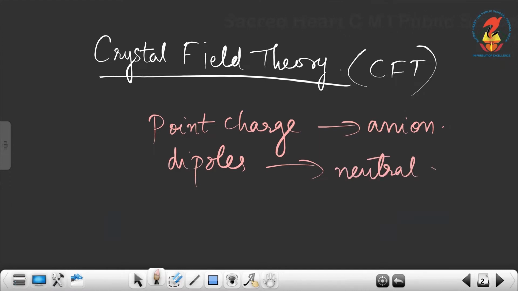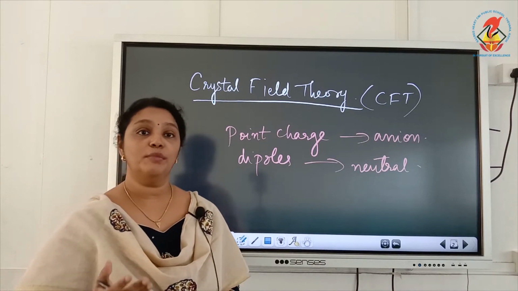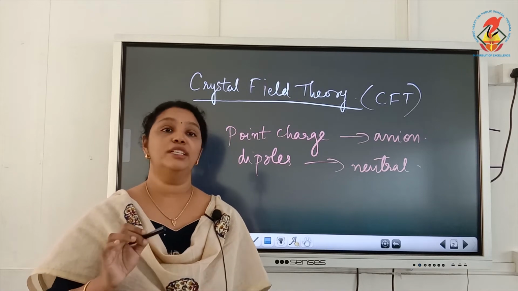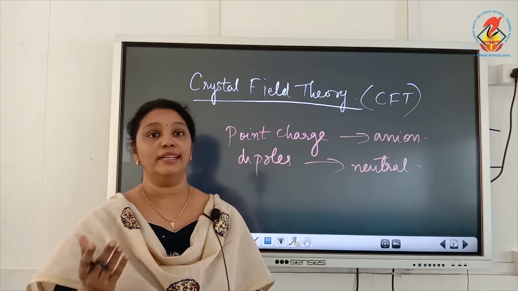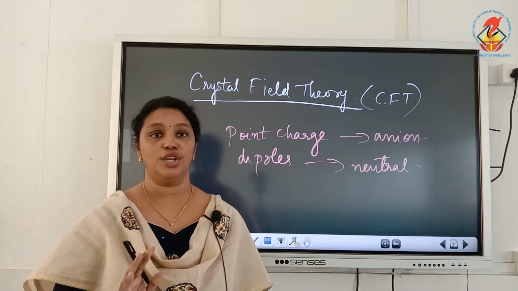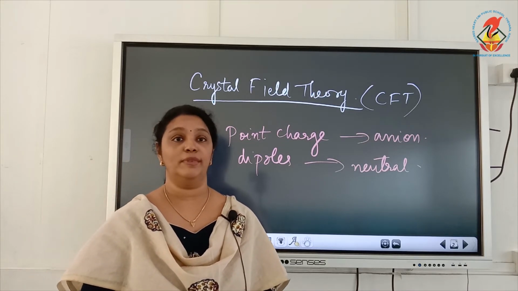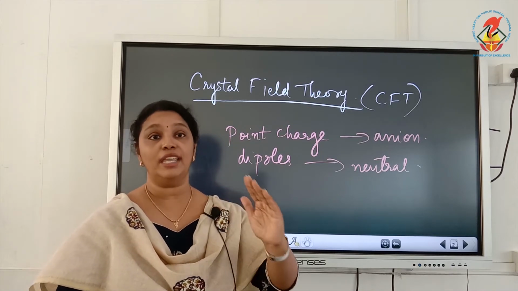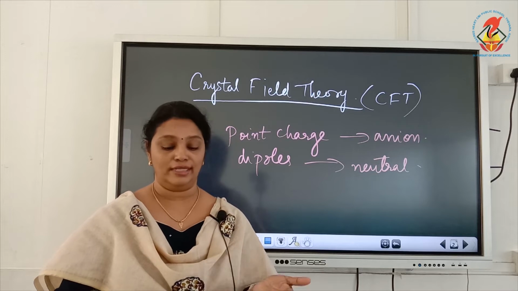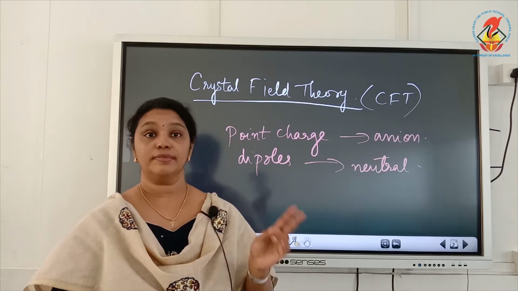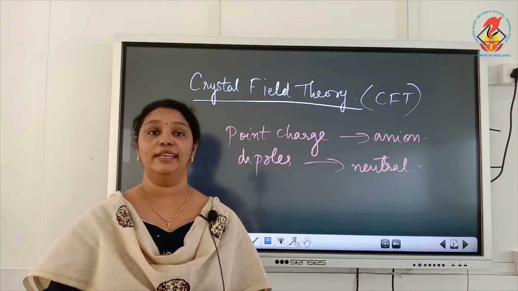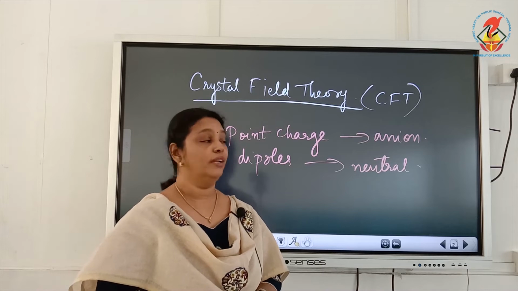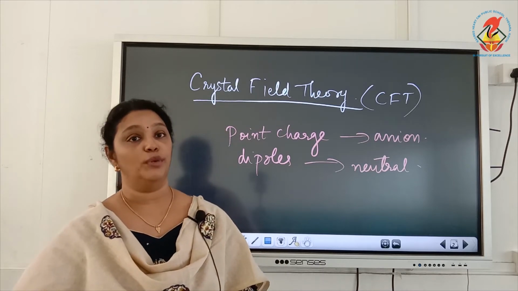If the ligands are neutral molecules, meaning NH3, water, etc., then the negative end of the dipole, if it is NH3, is the nitrogen atom that is negatively charged. If it is H2O, it is the oxygen atom that is negatively charged. So if the ligand is a neutral molecule, then the negative end of the dipole is attracted to the central metal atom. So that is the second postulate, regarding ligands. Ligands are considered as point charges in case of anions or as dipoles in case of neutral molecules.